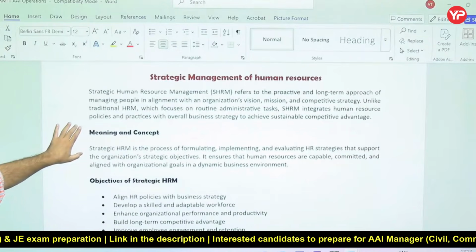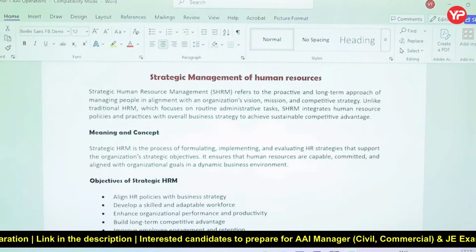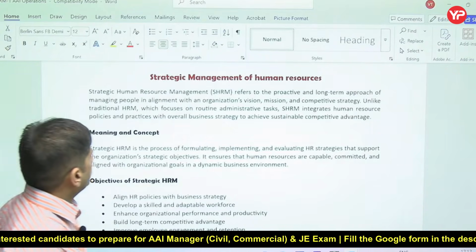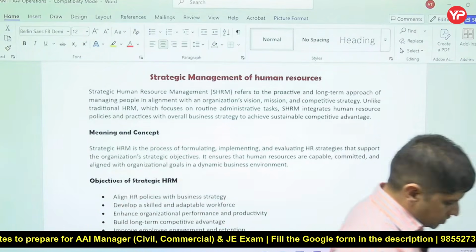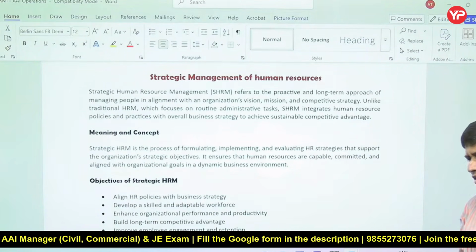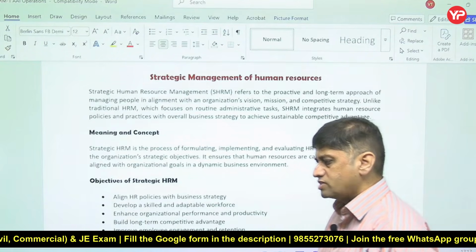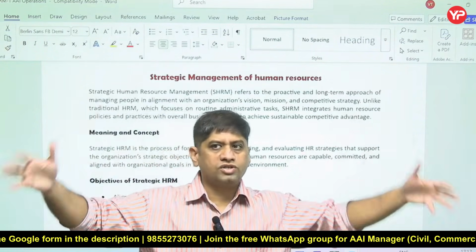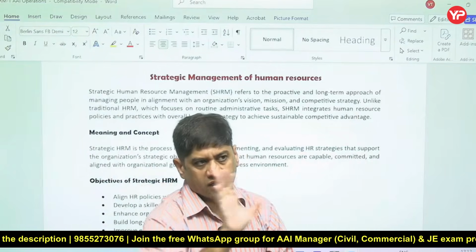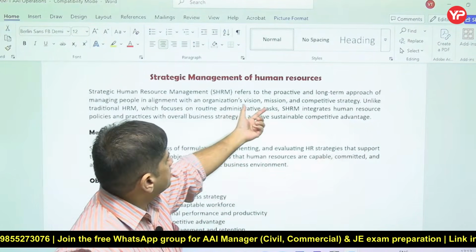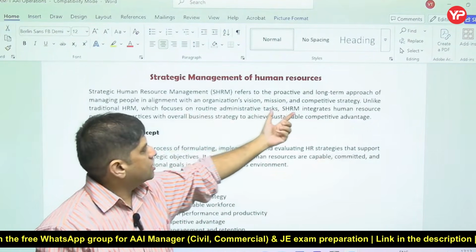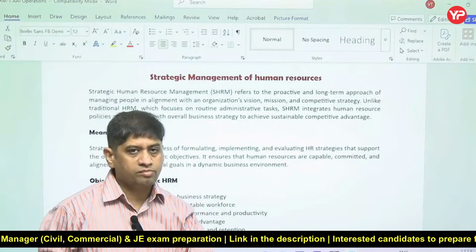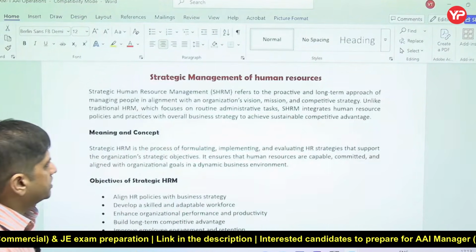Now let's talk about strategic management of HR. So what is strategic human resource management? How do you define it? Whenever the term strategic comes, that simply means long term. That simply means broad, long term, holistic, considering the entire organization in future. So whatever is the vision and mission of the company, what are the competitive strategies of the company, can HR also participate in that?